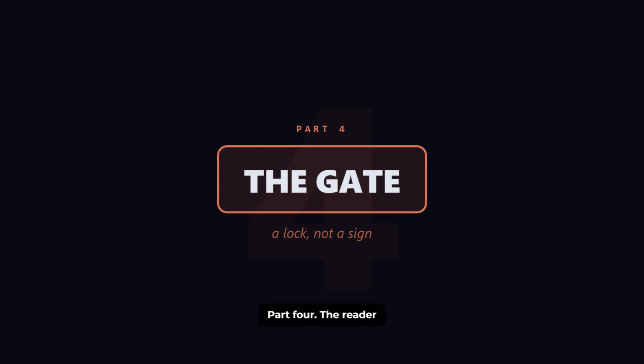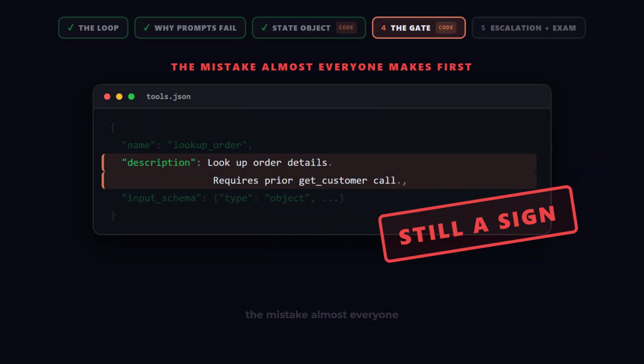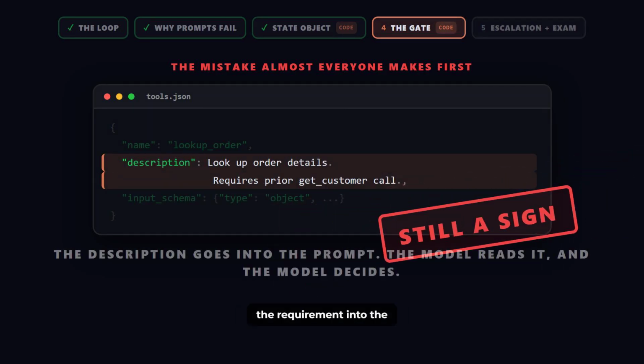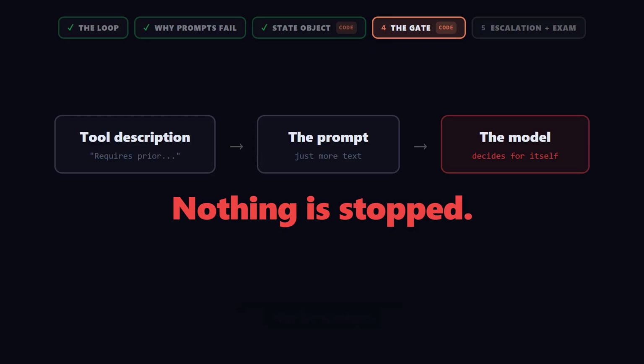Part 4. The reader on the door. And where you put it decides everything. Here is the mistake almost everyone makes first. They write the requirement into the tool's description. Requires a prior customer check. It looks official. It is still a sign. That description goes into the prompt. The model reads it, and the model decides. Nothing is stopped.